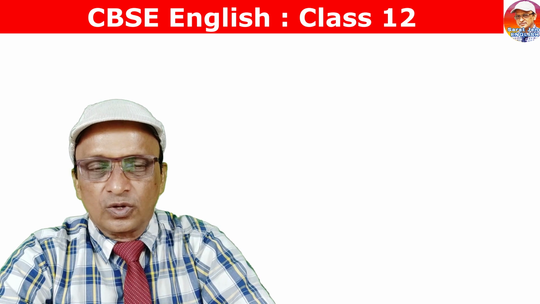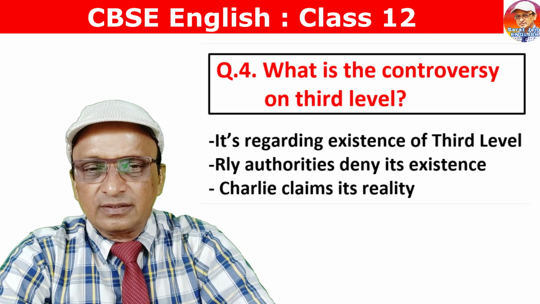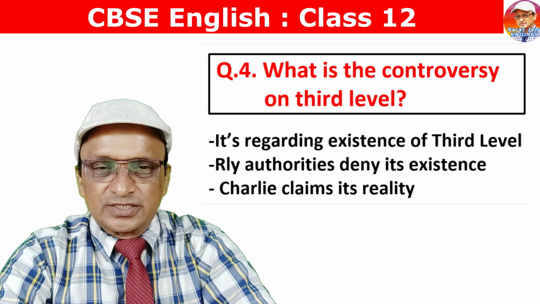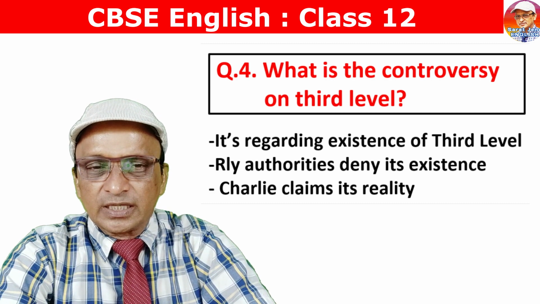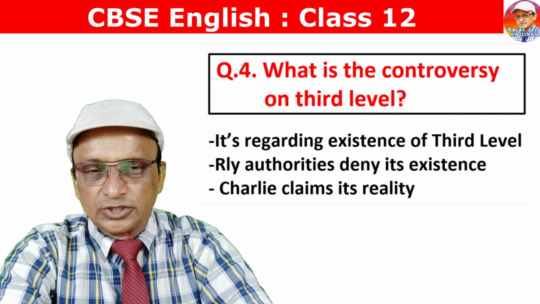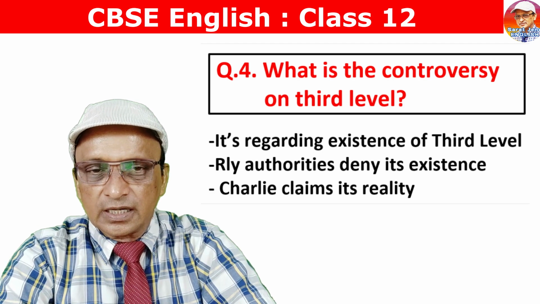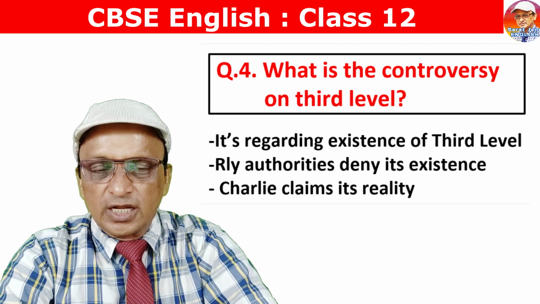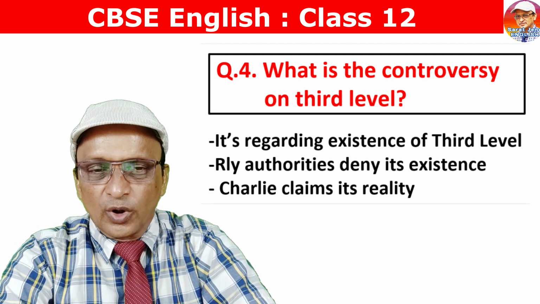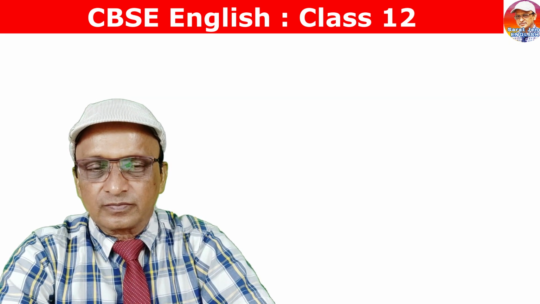Next question, question number 4. What is the controversy on third level? It is regarding the existence of third level. Whether third level exists or does not exist, on that there is the controversy. Railway authorities believe that third level does not exist. Charlie believes that third level exists. On the point of this existence, there is the controversy.